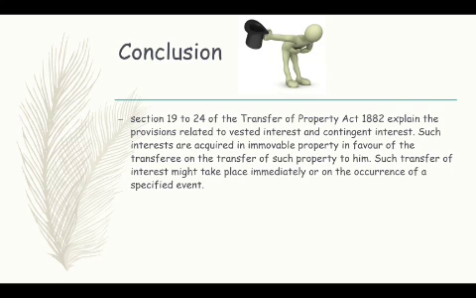Sections 19 to 24 of the Act explain provisions related to vested and contingent interest, and such interests are acquired in immovable property in favor of the transferee on the transfer of such property to him. Such transfer of interest might take place immediately or on the occurrence of a specified event. So this is all about vested and contingent interest.